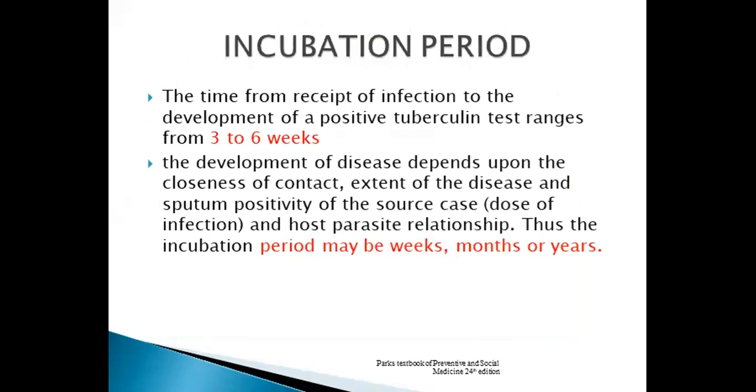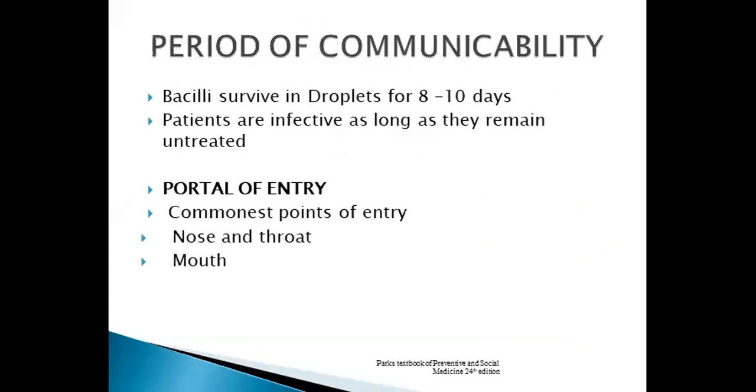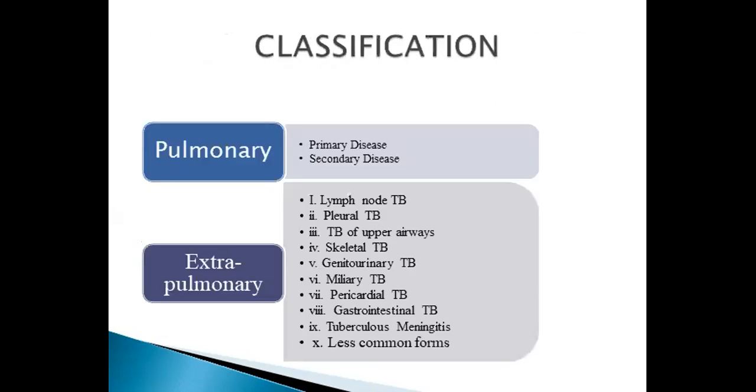Incubation period is the time from the receipt of infection to the development of a positive tuberculin test, which ranges from 3 to 6 weeks. The development of disease depends upon the closeness of contact, extent of disease and sputum positivity, and thus the incubation period may be weeks, months, or years. Period of communicability: bacilli survive in droplets for 8 to 10 days, and patients are infective as long as they remain untreated. Portal of entry: the commonest point of entry of tuberculosis bacteria is the nose, throat and mouth.